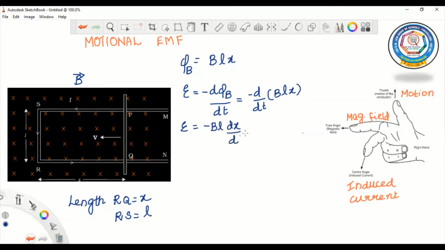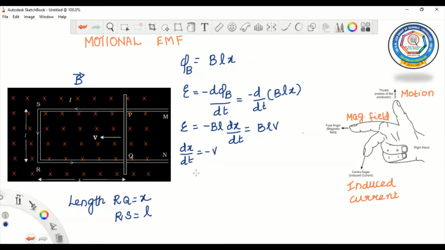And here, this dx by dt will be taken as minus V, which is the speed of the conductor PQ. So what will we get here? B L V, since dx by dt is equal to minus V.